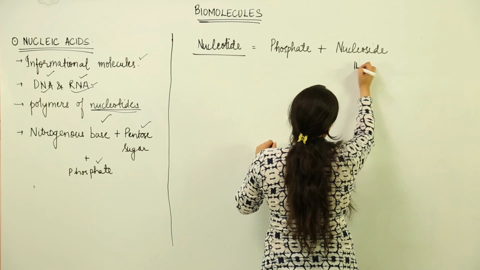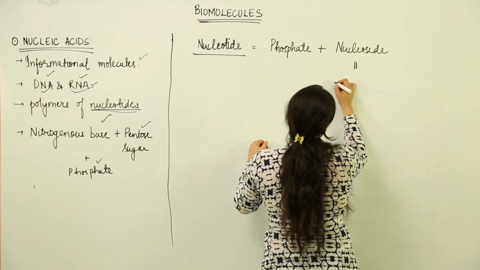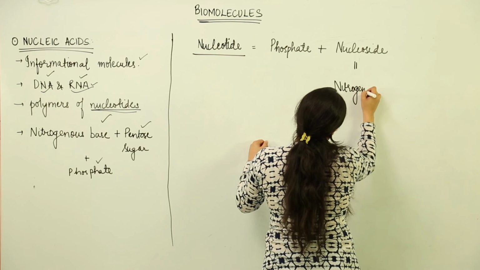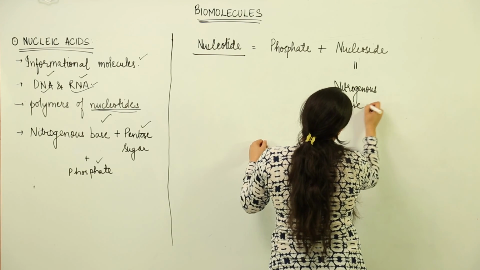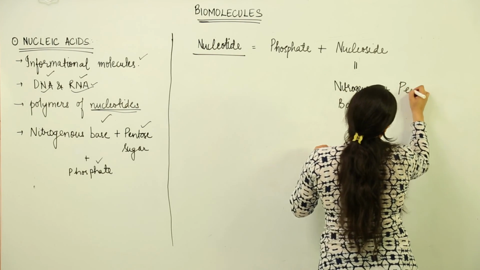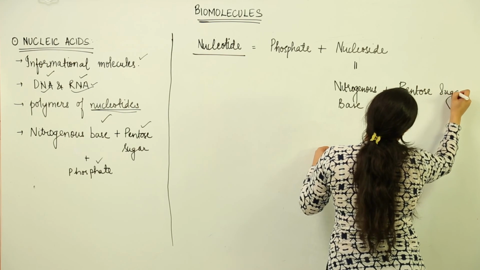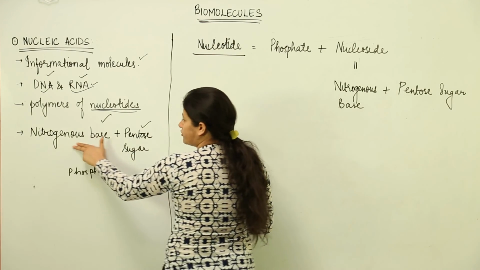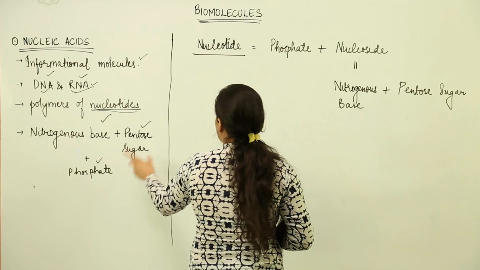This nucleoside would be made up of a nitrogenous base and a pentose sugar. So we had this in the beginning: nitrogenous base combines with pentose sugar and it combines with phosphate, it forms a nucleotide.